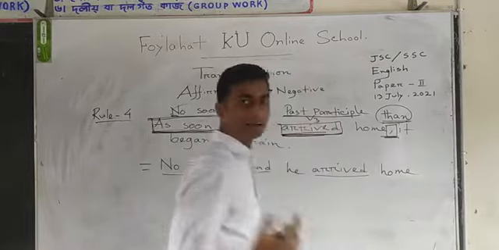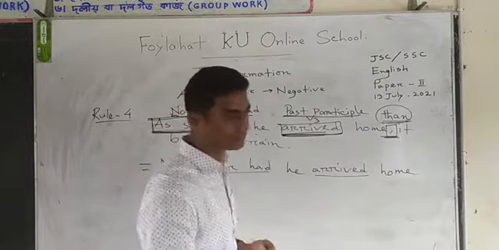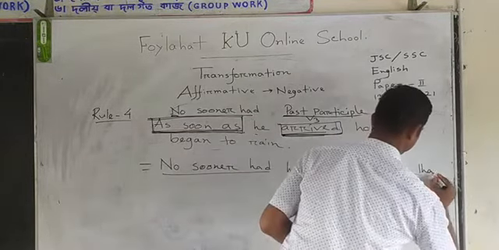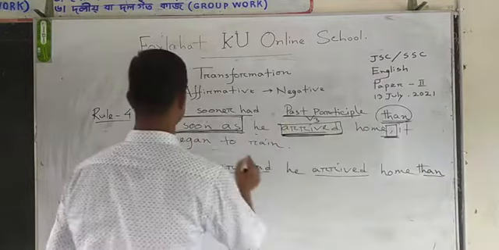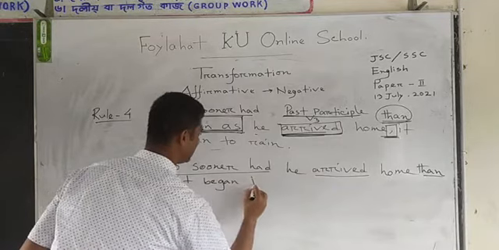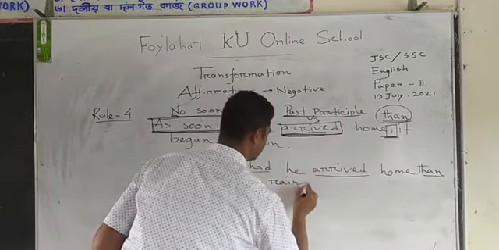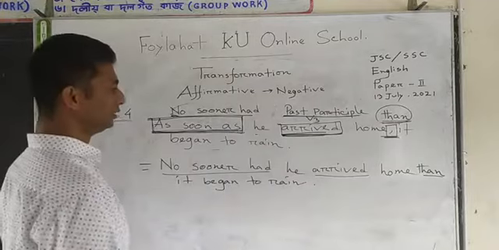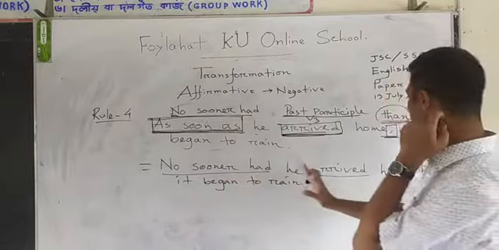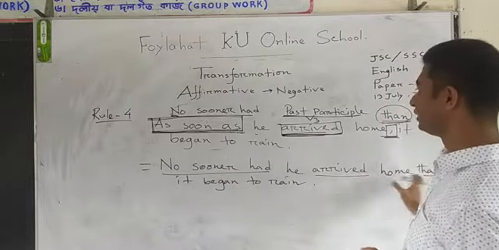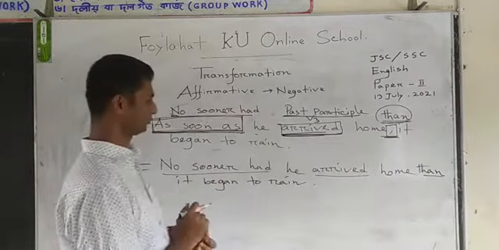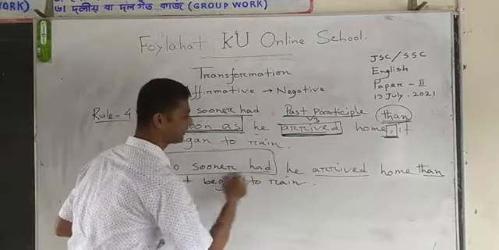Now, here is the comma. So what will you do? Yes, we will use than. Than it began to rain. So now the sentence is, no sooner had he arrived home than it began to rain. So now this is a negative sentence.